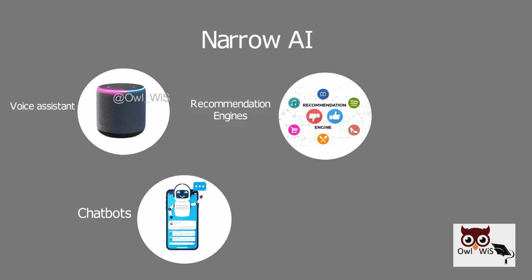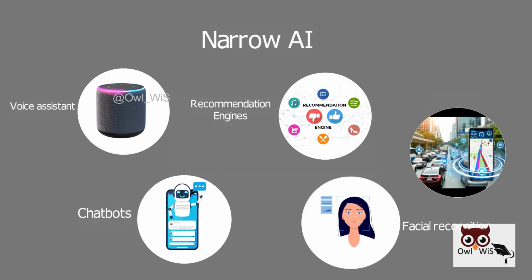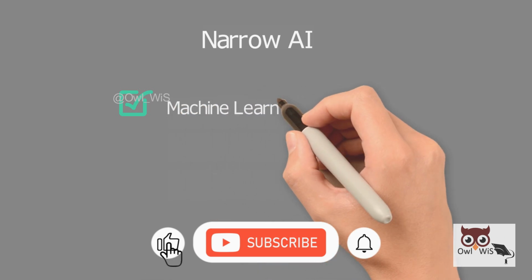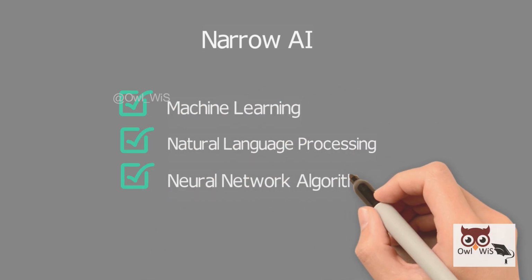Narrow AIs are programmed to excel in specific tasks like facial recognition and navigation through traffic using GPS apps. Narrow AI utilizes machine learning, natural language processing, and neural network algorithms.